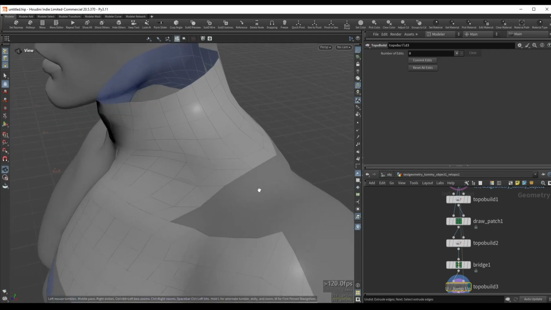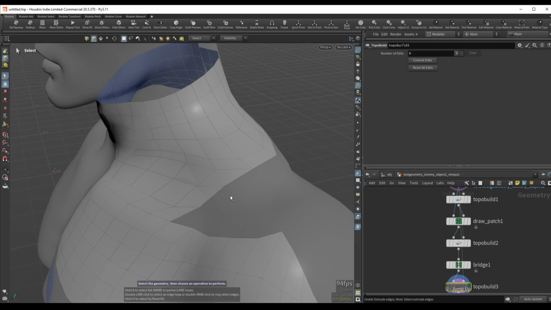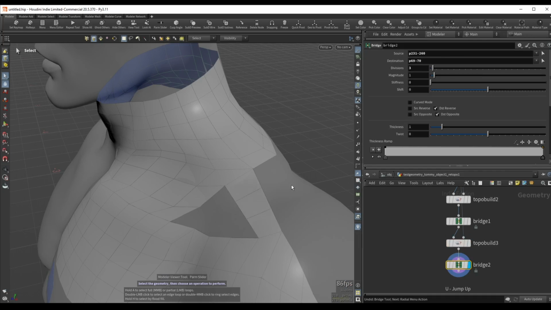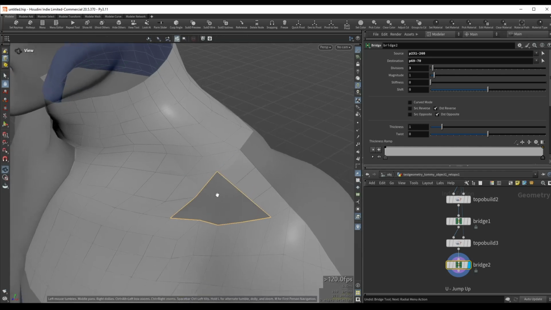So for example here as well, let's say that I'm going to go into edge mode. I'm no longer in the topo build mode. I can select this edge and this edge with shift. We can do B for bridge. Let's do Z to add maybe a couple of rows. And now, for example, here, maybe I can just select this entire patch.